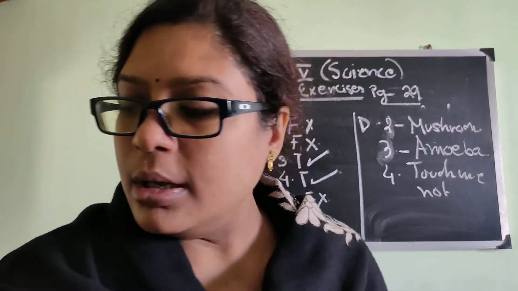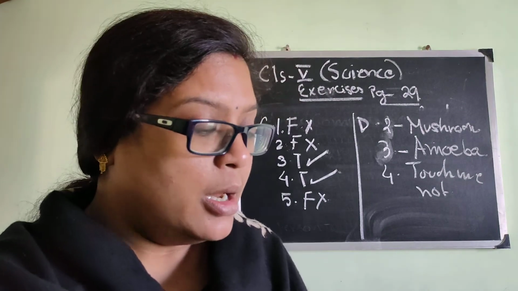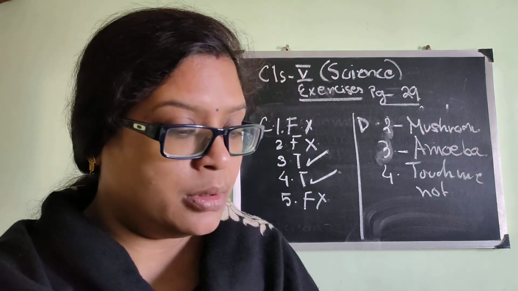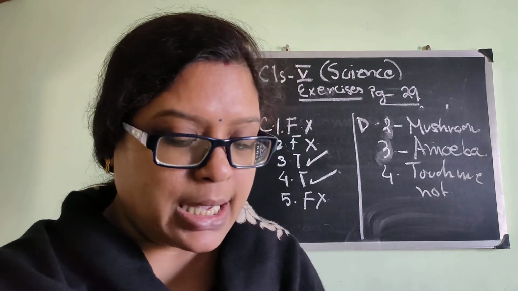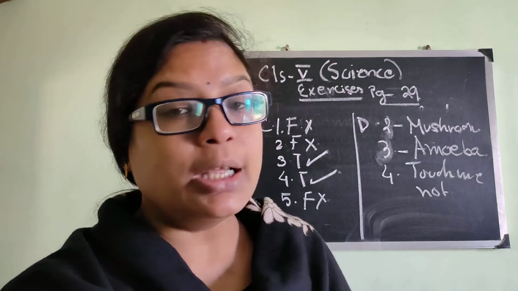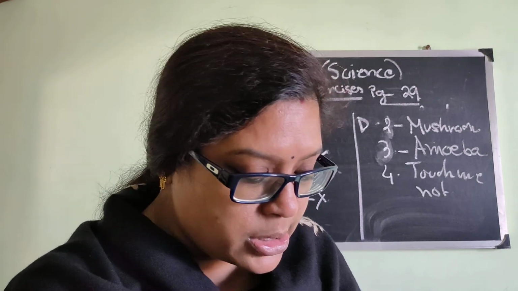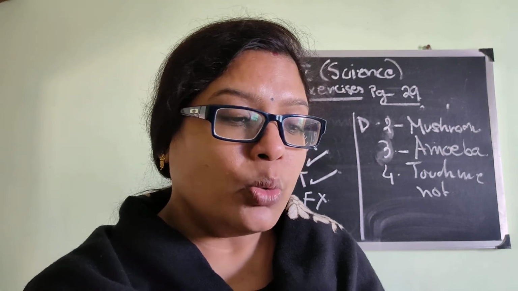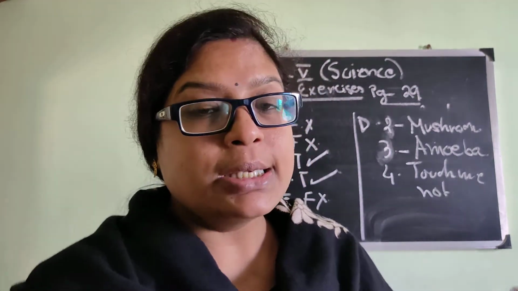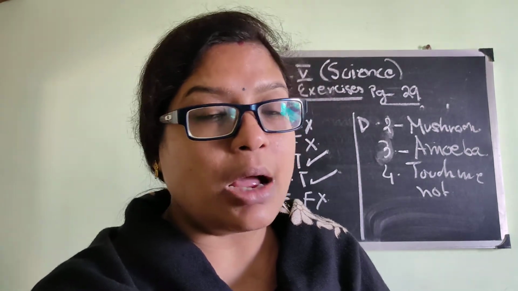So these are all the small questions from this chapter. As I told you in the previous class, this chapter has one special question that you will get in the PDF. In the last PDF you will get the difference between living and non-living things, the characteristics of living things, and why grouping things is important, because in our environment there are different types of things. Some are living, some are non-living.